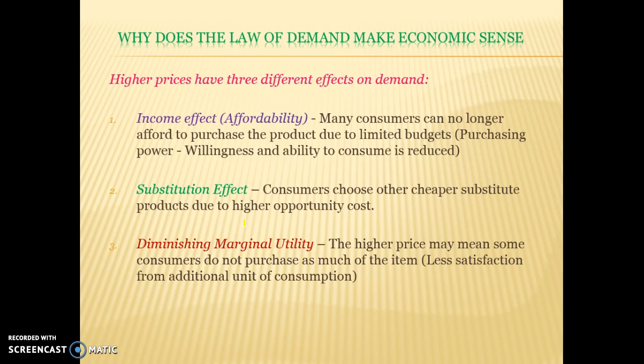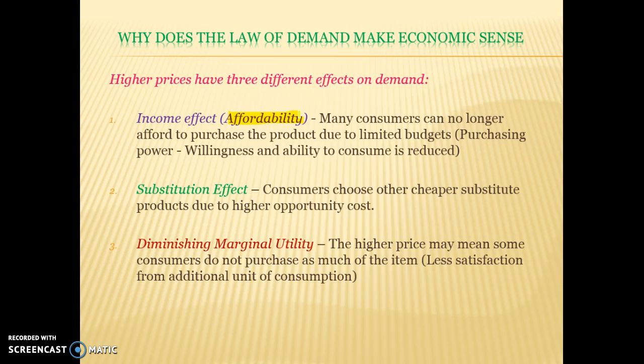There's three reasons why there is an inverse relationship between price and quantity demanded. And the three reasons are: one, the income effect. So basically, when prices increase, certain people can no longer afford the product. So the affordability issue. So as we all know, when prices are higher, people might not have the purchasing power to purchase the product, and therefore they fall out of the market. So you see this at an auction. When the prices start to rise from 800 to 900,000, certain people can no longer afford it, and they drop out of the market.